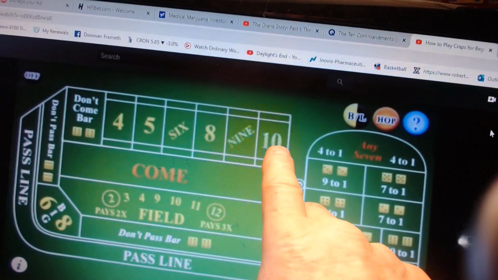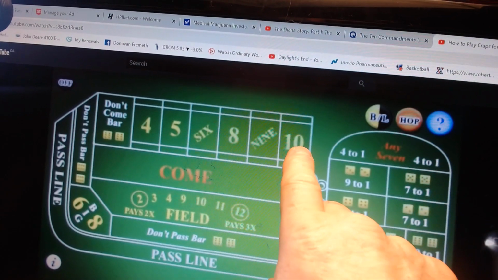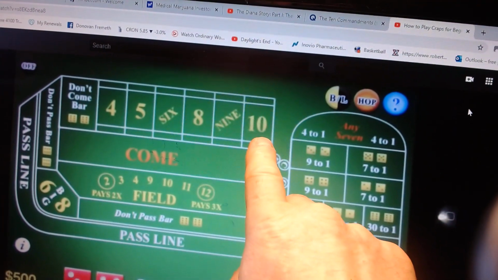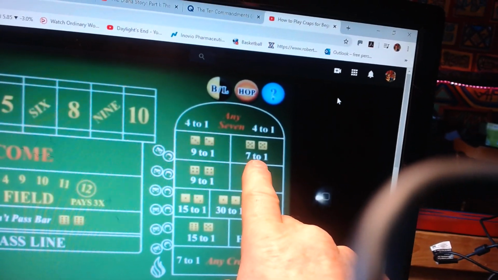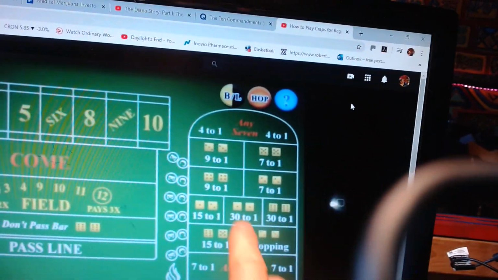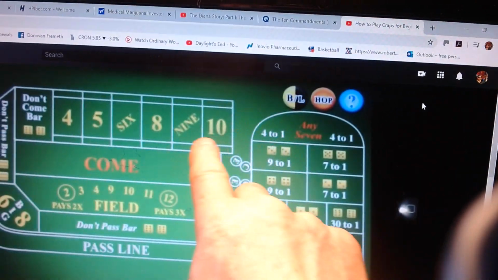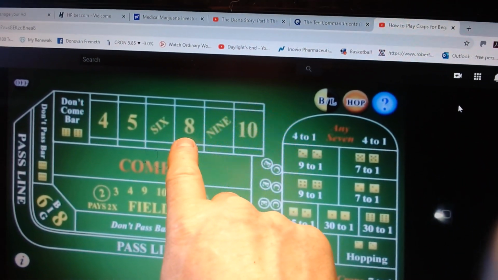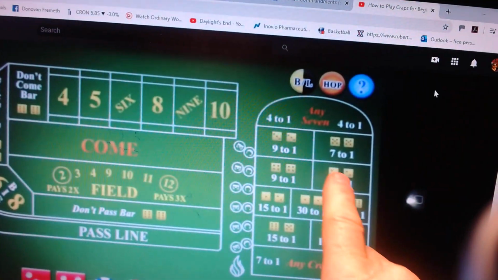So instead of getting 9 to 5, 5 times $45, you'll end up with 50, but you lose 1 for that extra $1. The odds: 9 is birth, 7 is gateway, 10 and 4, both 7 to 1. 8 and 6, where it pays the least over here, 7 to 6, it pays the most. Where it pays the most here, it pays the least here.